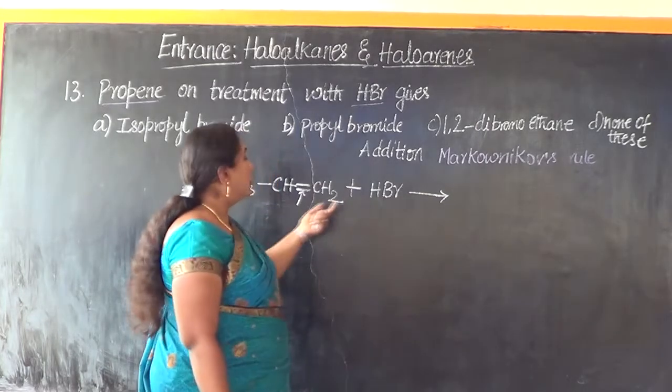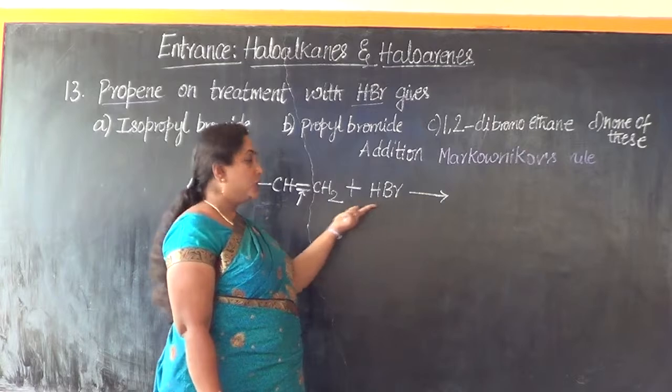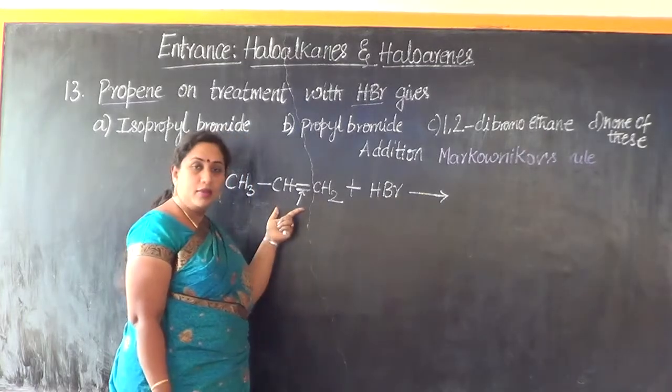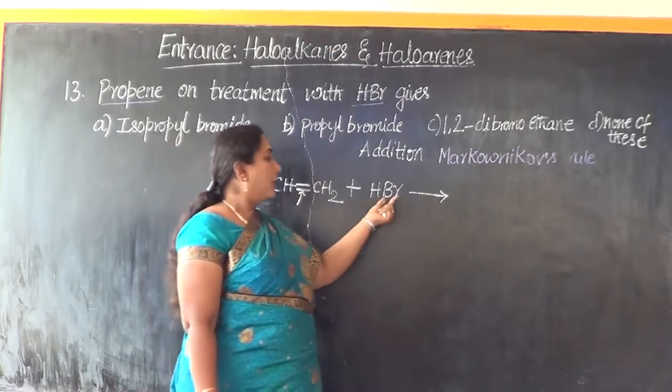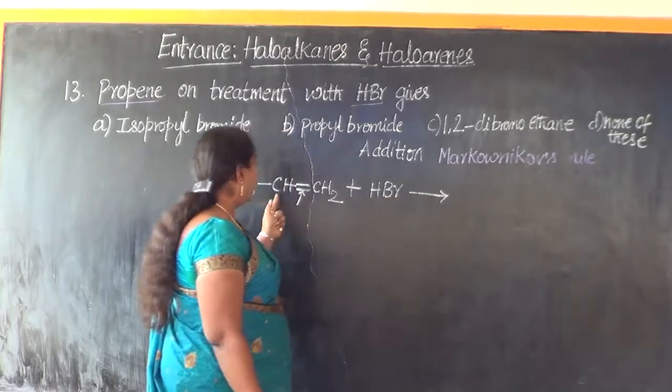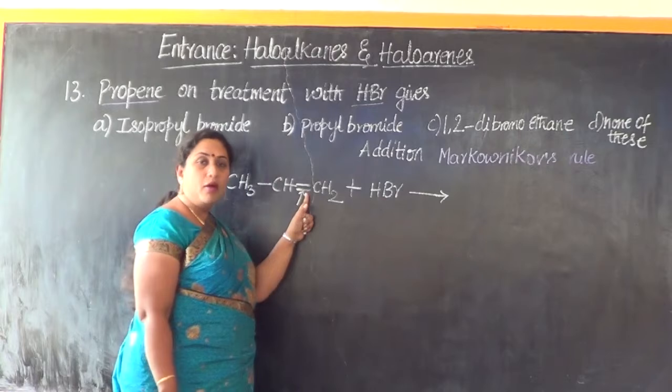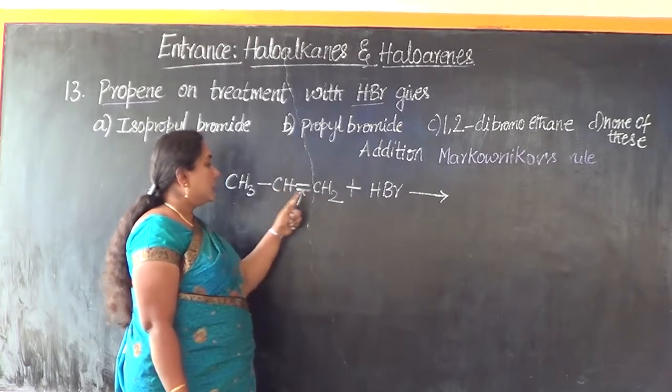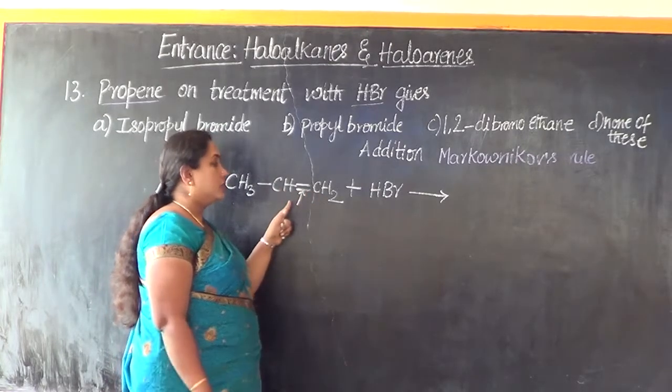Whenever an unsymmetrical molecule adds to an unsymmetrical alkene, the negative part of the adding molecule will add to that carbon atom involved in the double bond containing least number of hydrogen atoms.